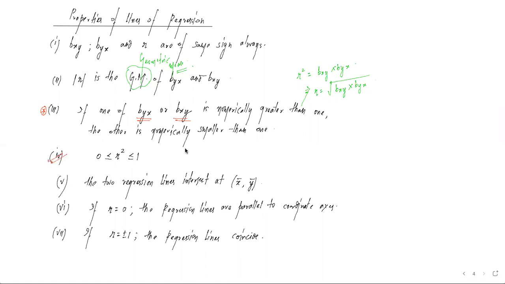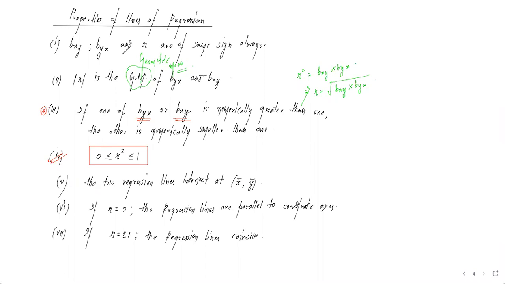Property number 4, you can see that r square, जो हम coefficient of correlation निकाल रहे थे, उसको square करने पे हमेशा हमारा value 0 और 1 के बीच में होना चाहिए. It cannot go beyond 0 on the left side and beyond 1 on the right side. It has to be always less than or equal to 1, and always greater than or equal to 0. If we are getting a value outside this boundary range, it clearly implies that our assumption was wrong, or we are proceeding in an incorrect direction. So this is one method to check whether our sum is correct or not. और जो भी हम assume करने वाले आने वाले क्वेश्चन में हम देखेंगे कि हम एक assumption पे अपना काम करते हैं, वो assumption हमारा सही है कि गलत है, ये हमें property number 4 से पता चल